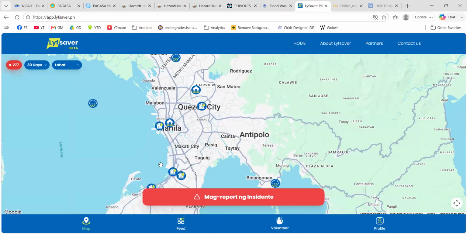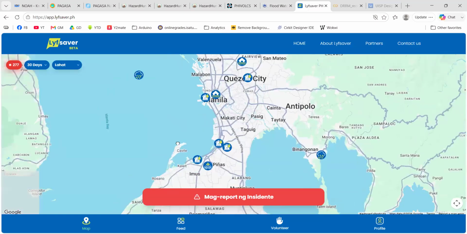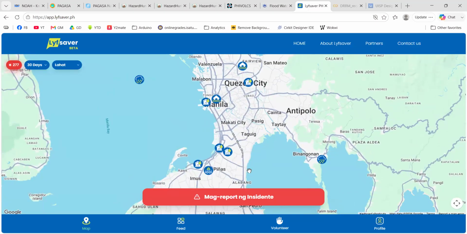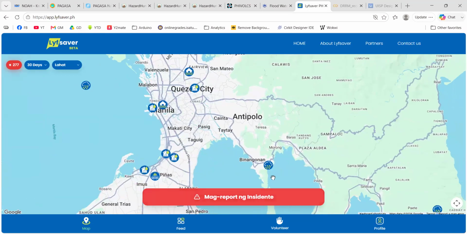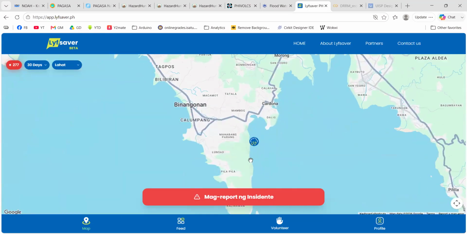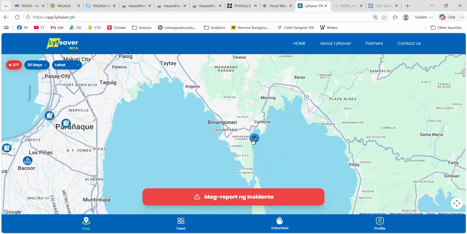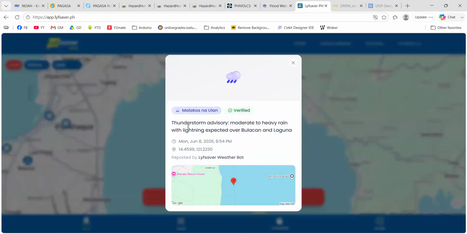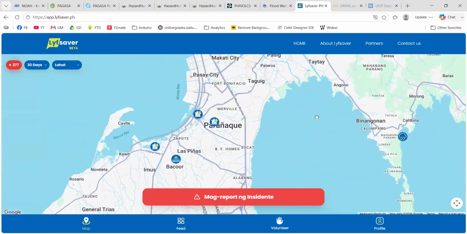Right. So as you can see, we have several reports. At least using this app, we are aware that someone called for help, okay, or called for the attention of emergency response units. Like this place, someone reported that there's an emergency here. Okay, thunderstorm advisory moderate and so on. Okay, so that's the report in this place.